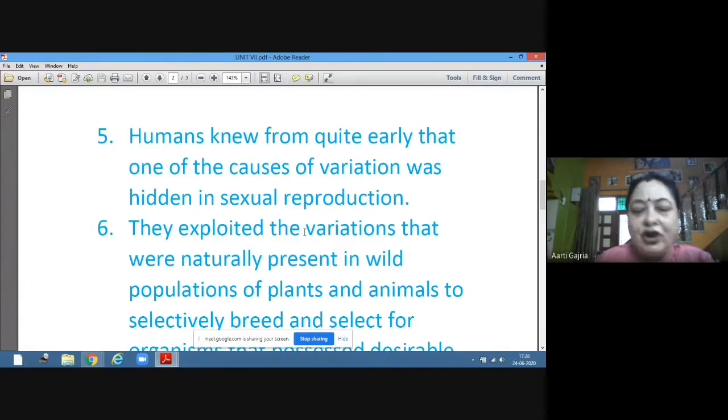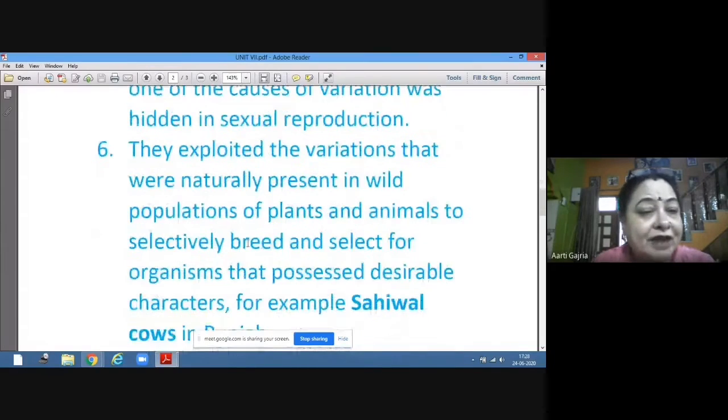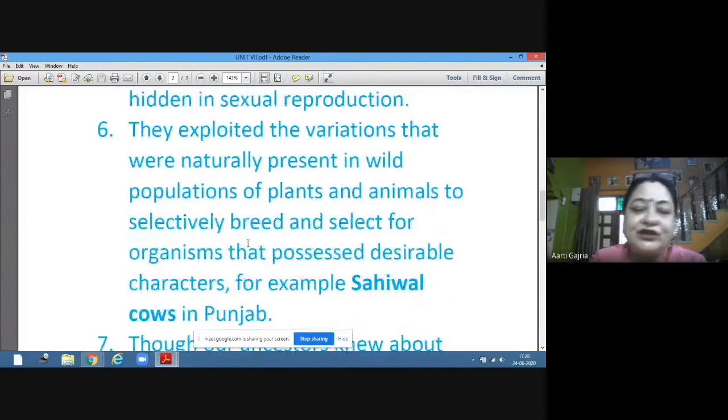So they exploited this variation. We have done this in reproduction in flowering plants and human reproduction. We have seen that we can change the variety, or we can get the desired characteristics in the progeny by selectively breeding the organisms which possess the desirable characteristics.